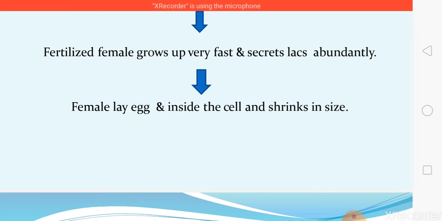Thereafter the life cycle continues as I described at the start: the eggs hatch immediately and the nymphs come out of the incrustation and move to the tender branches of the leaf. One point I want to mention, for a question, is the type of reproduction in lac insects, which is oviparous.